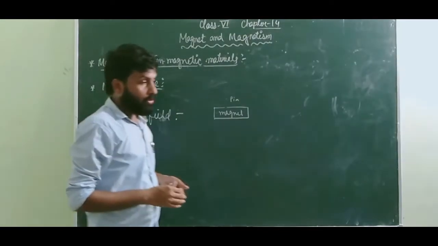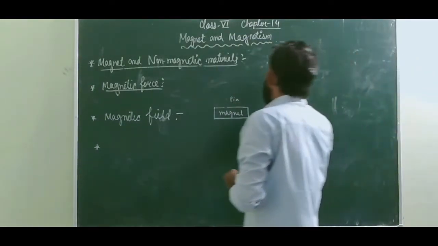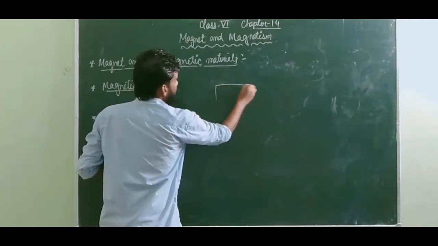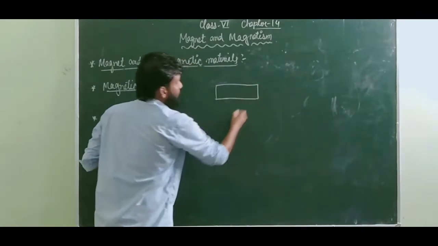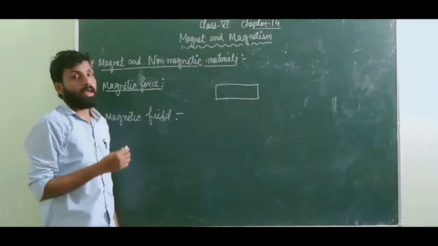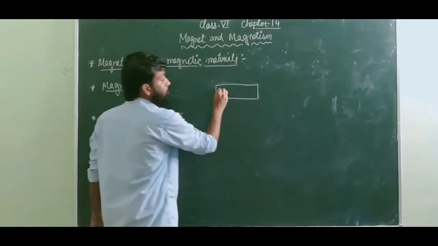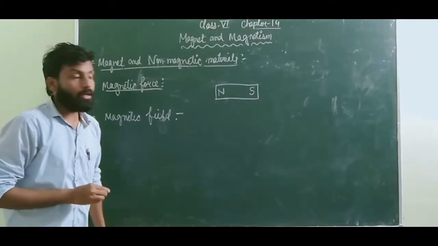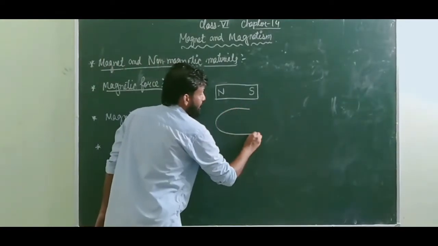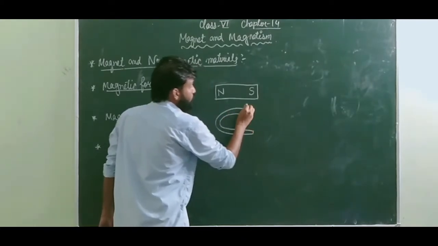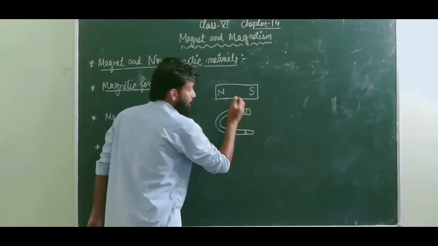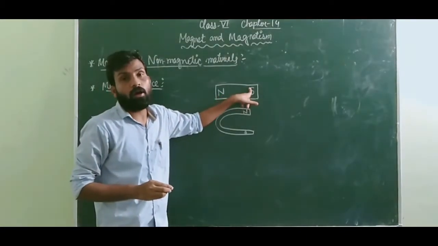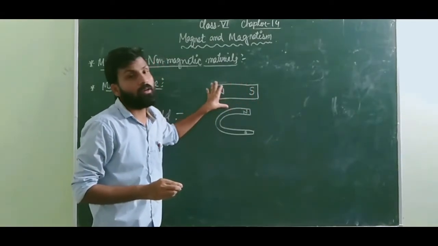Now, we are talking about the magnet. Suppose you take any type of magnet, basically we will take a bar magnet here. This type of magnet is known as a bar magnet, and any bar magnet is going to have two poles, the north pole and the south pole. If I take a horseshoe type of magnet, don't worry, here also we are going to have north and south poles. These north and south poles are known as the poles of the magnet.